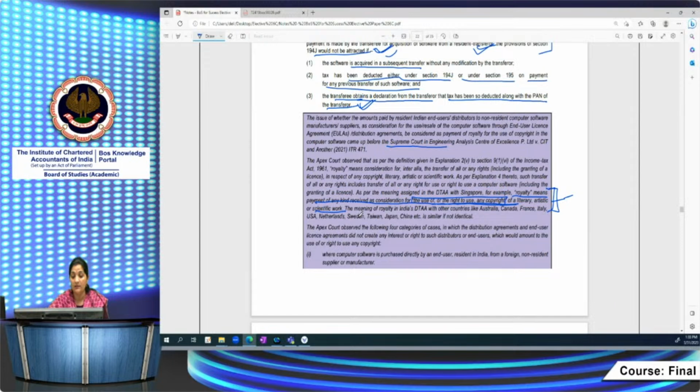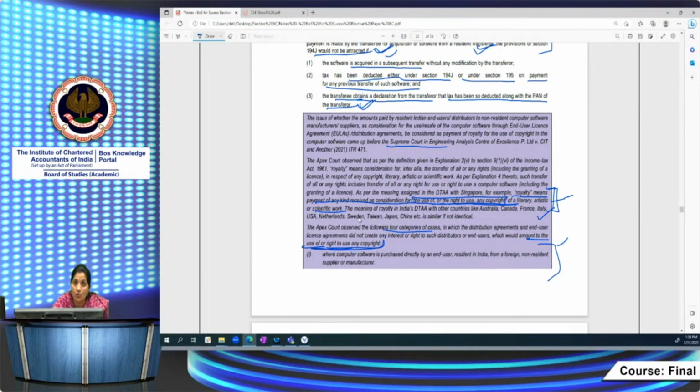The apex court is saying that in 4 categories of cases, the provisions would not amount to use of or right to use any copyright. In these cases we cannot say that the right to use any copyright would arise. What are these cases? The Supreme Court has gone into all these circumstances only due to the meaning of the words defining the term royalty as per the treaties, because they are using the use of or right to use any copyright.